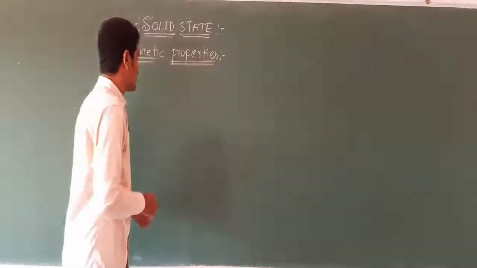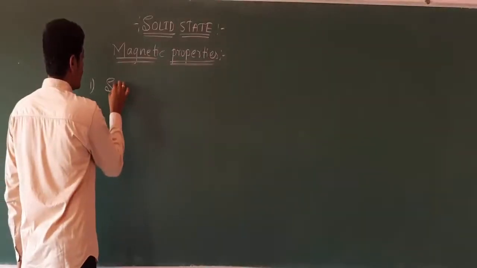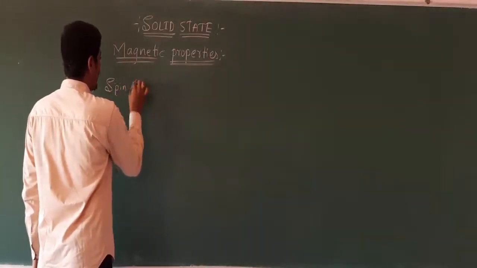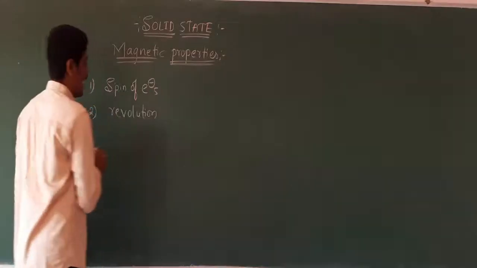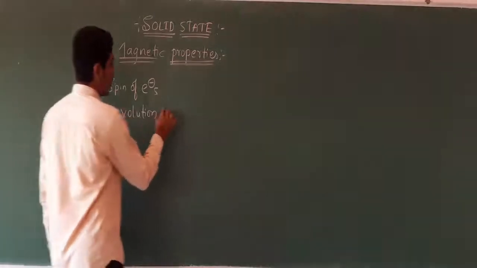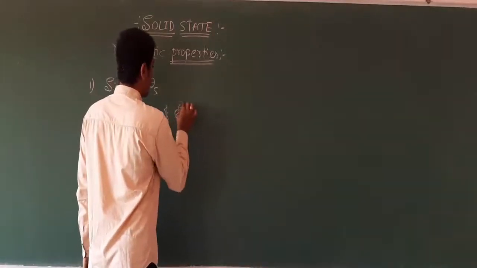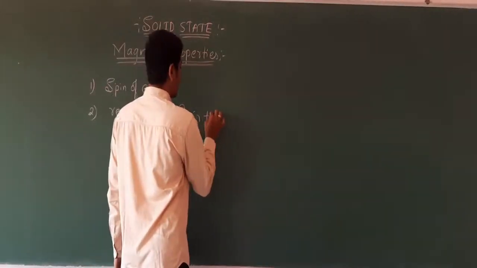The reasons are, one, the spin of electrons, and another, the revolution of electrons in the orbit.